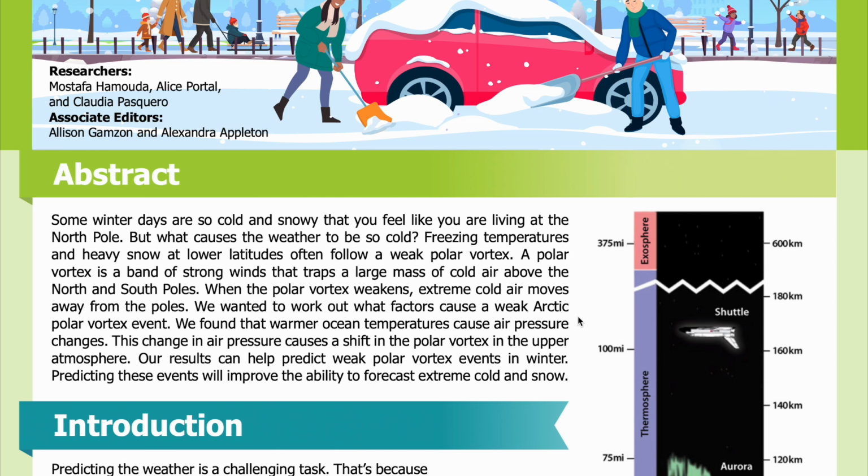We wanted to work out what factors cause a weak Arctic polar vortex event. We found that warmer ocean temperatures cause air pressure changes. This change in air pressure causes a shift in the polar vortex in the upper atmosphere. Our results can help predict weak polar vortex events in winter. Predicting these events will improve the ability to forecast extreme cold and snow.